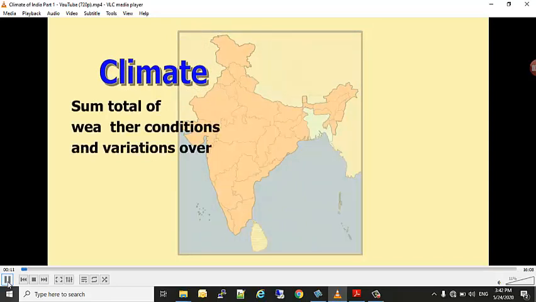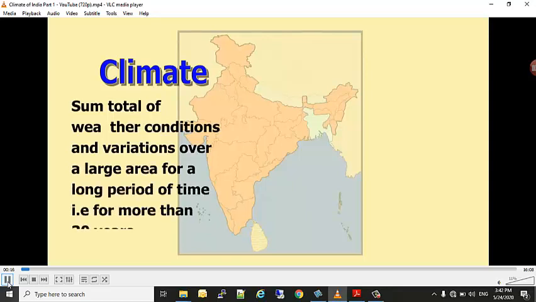Climate, already we have studied in 9th standard, is the sum total of weather conditions and variations over a large area for a long period of time, and that is more than 30 years. So if I study the weather conditions of India for a period of more than 30 years, we come to a conclusion that the climate of India is a monsoon type.